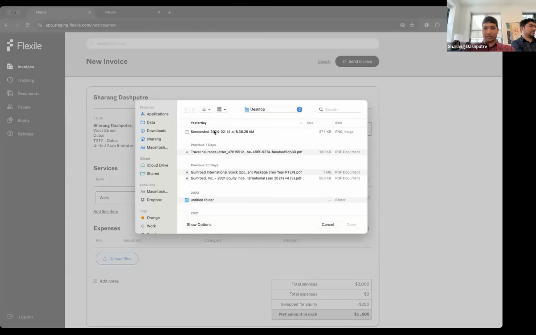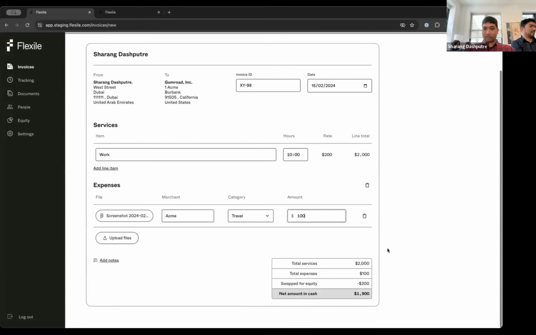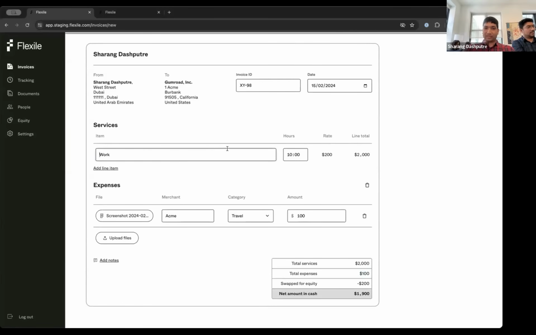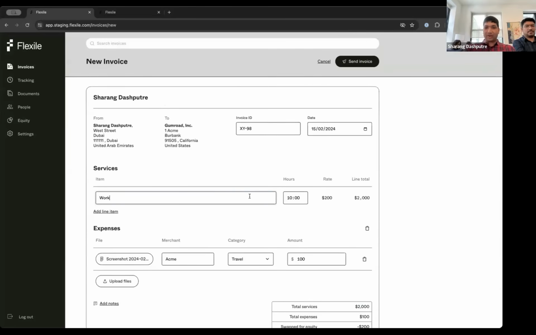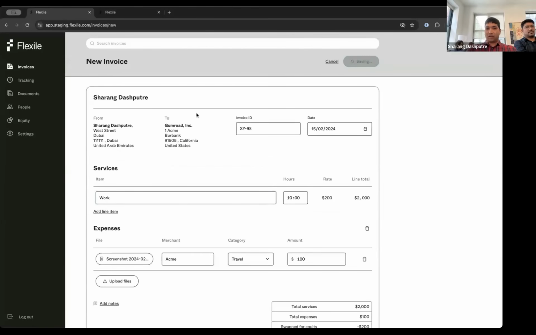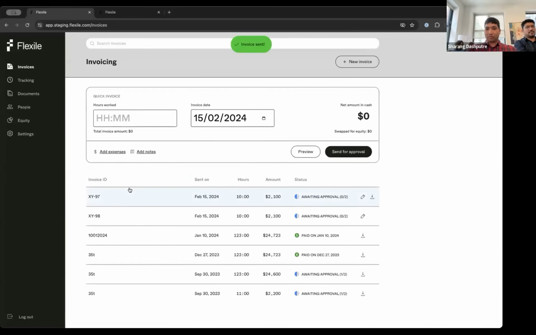Let's say you have some expenses, $100. So that just gets added because that should be all cash. And this is pretty much it. We don't think that anyone does this currently. And we built it for us, but I think we'll get a lot more users soon. That's pretty much it. But just to give you some more idea about it, after this invoice gets paid, along with the cash, you will get the options as well. So that's about it. Thank you.